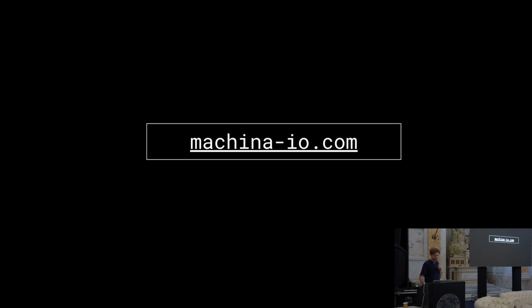So anyway, we are at Machina IO and we work to make this I/O possible, and hopefully whenever quantum money becomes real, I/O will also be real at that time and can enable this quantum plus money.